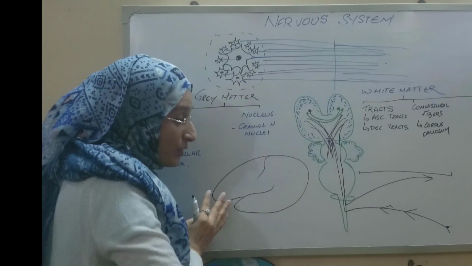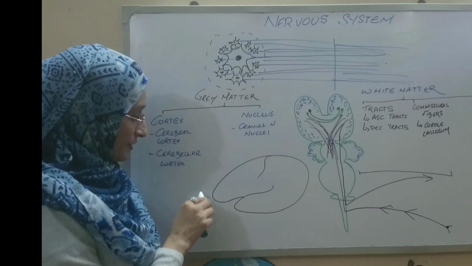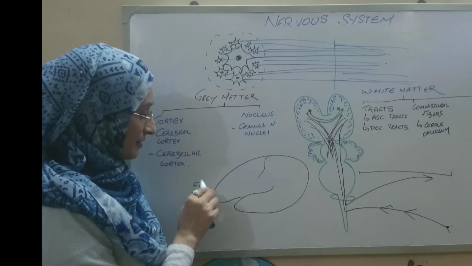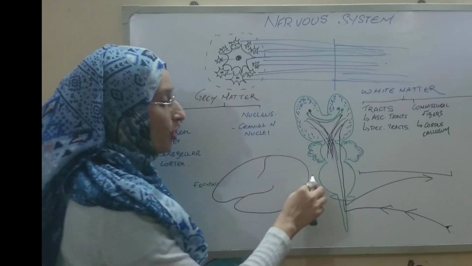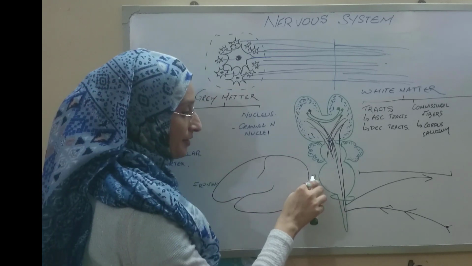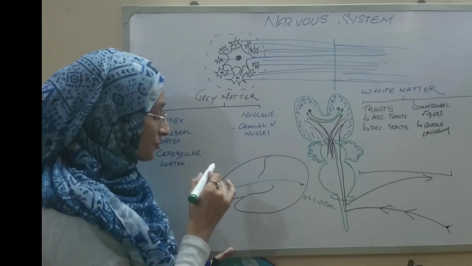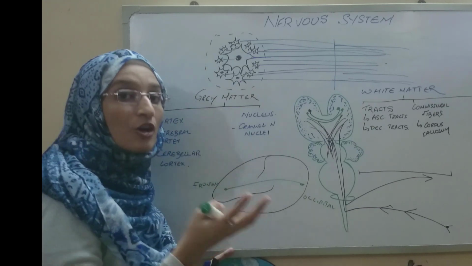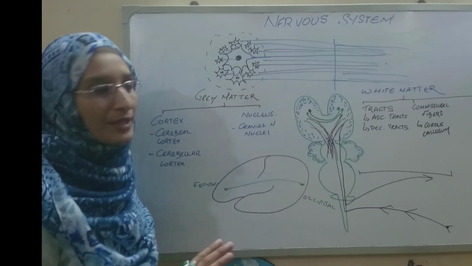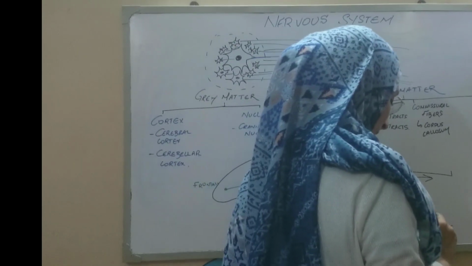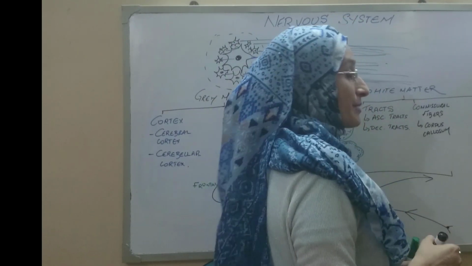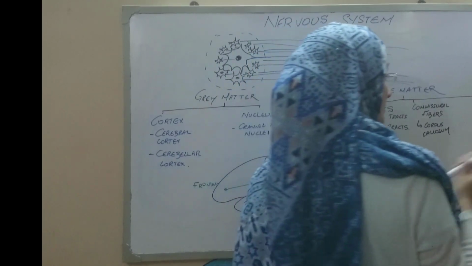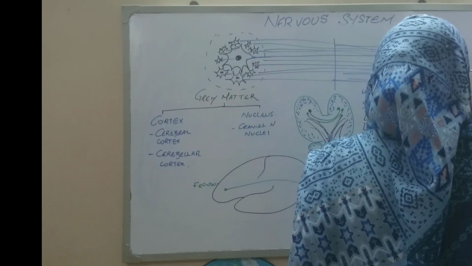Now, considering one hemisphere itself, this is your frontal area, that is the anterior aspect, and this is your occipital, the posterior aspect of the brain. So the association fibers are those fibers which connect the different regions within the same cerebral hemisphere. Simple as that. So we have the third type of white matter fibers present within the central nervous system, that is the association fibers.